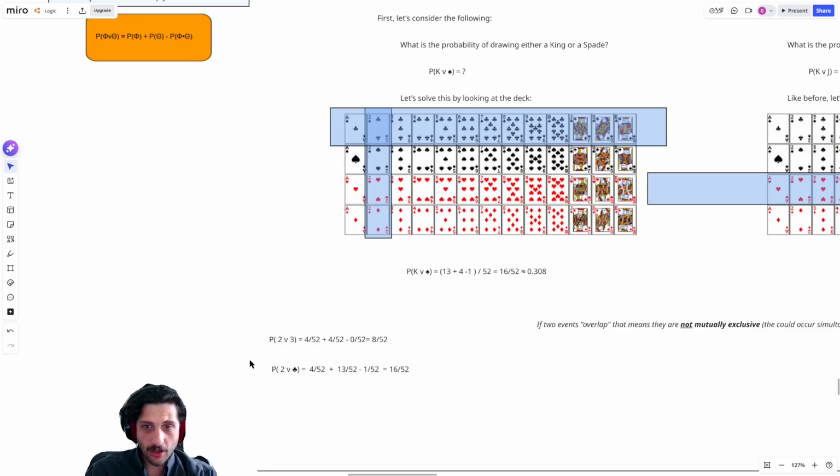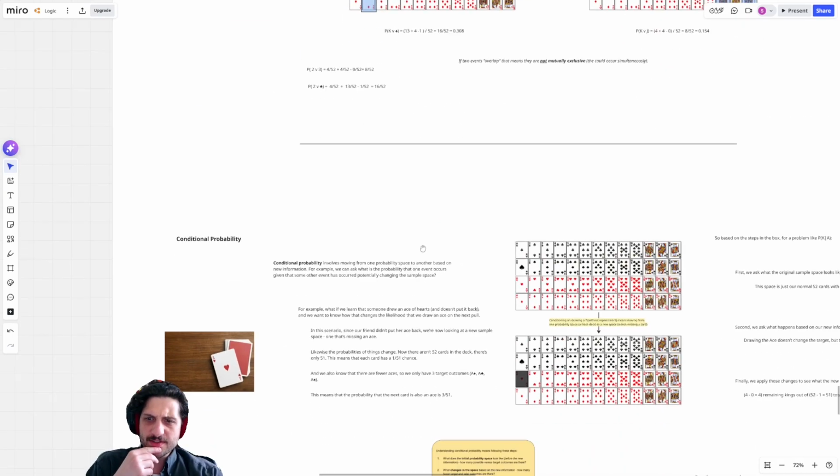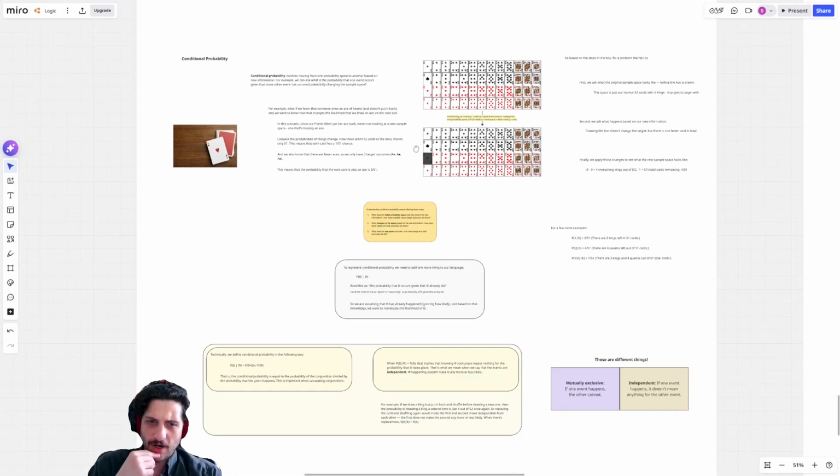The point here is while you're evaluating the probability of a disjunction, you're just asking, okay, what are the individual probabilities and how much overlap is there? And as long as you can get those 3 things, you've got the probability of your disjunction. All right, so let's move on then to conditional probability.